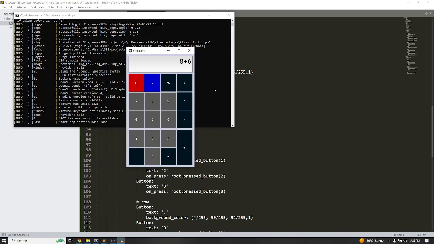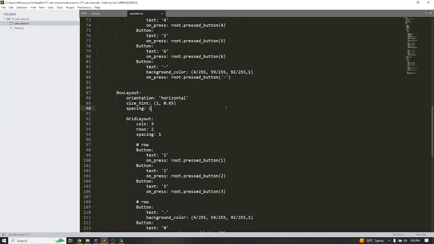Okay, so quickly solving this particular problem, we want to hit the equal sign to see our result on the screen. How do we do that? Since this is a button again, we have to create a callback function such that if you click on this button, the onPress event will call that function that we'll be creating now, and then we add the numbers and put the result back on the screen. So let's see how.